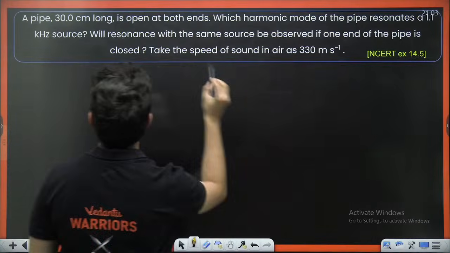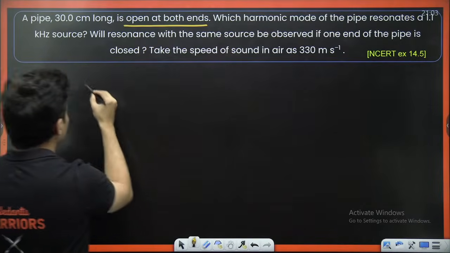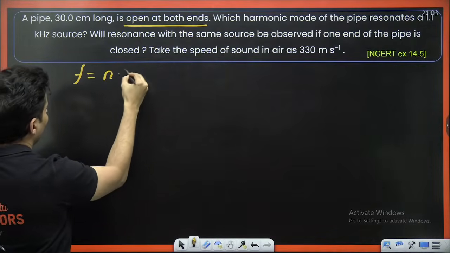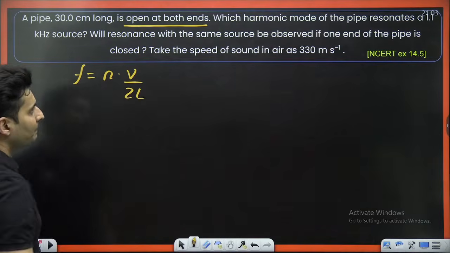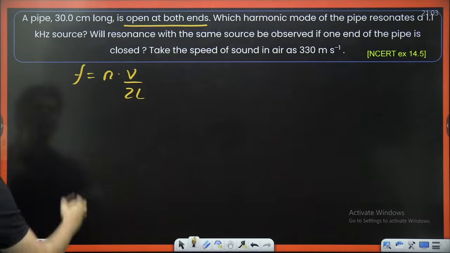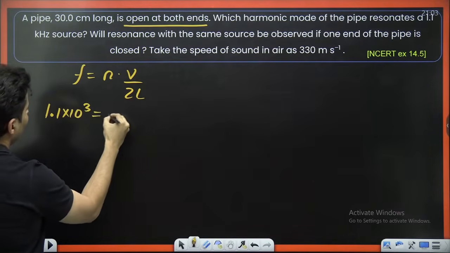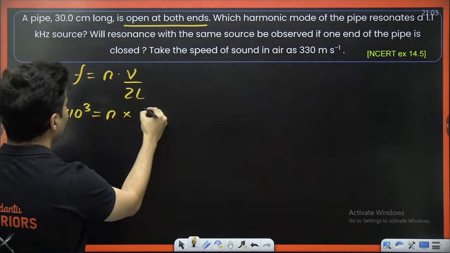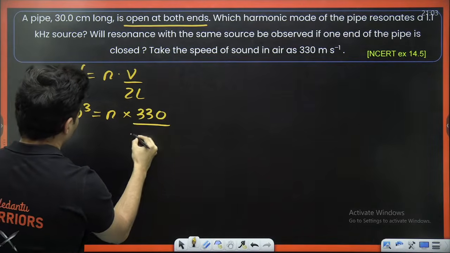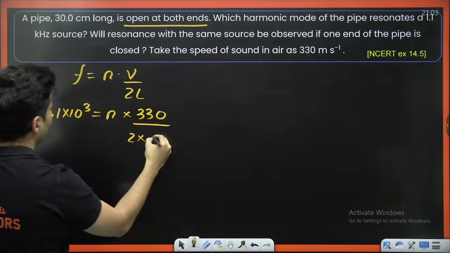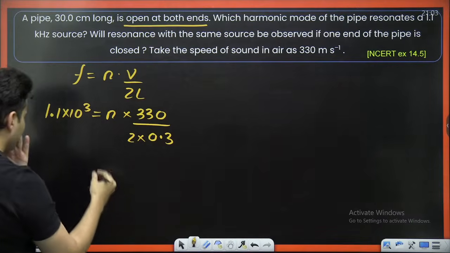Okay, let's understand it. Open at both ends means the formula will be F is equal to NV by 2L. Source frequency is 1.1 kilohertz, so 1.1 into 10 to the power 3. N I don't know. Velocity 330. Length 30 centimeters, so this is 0.3.